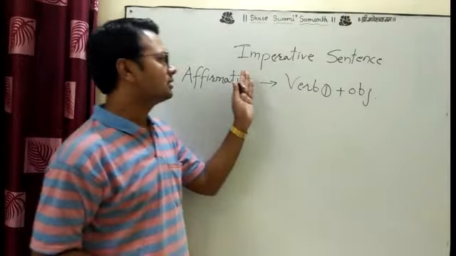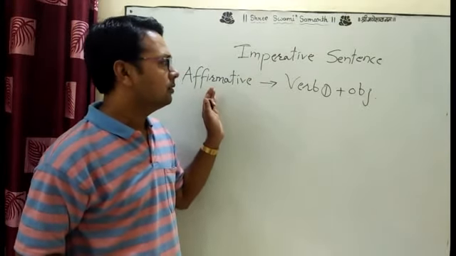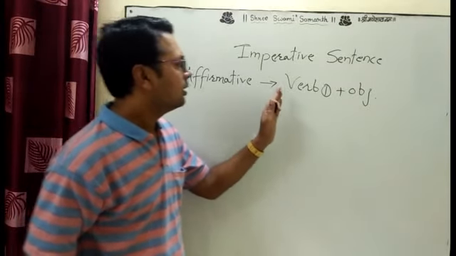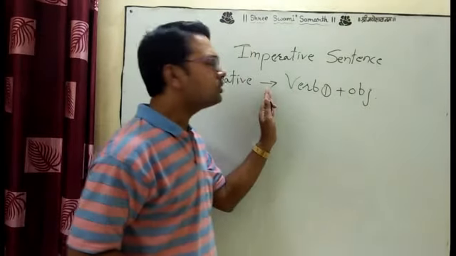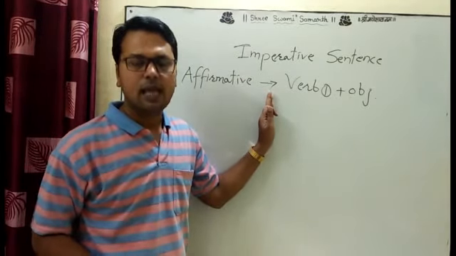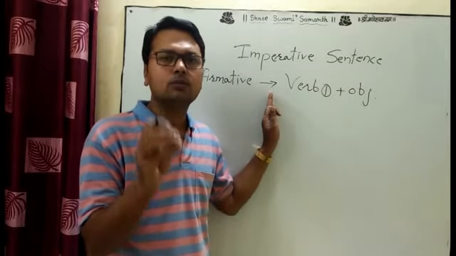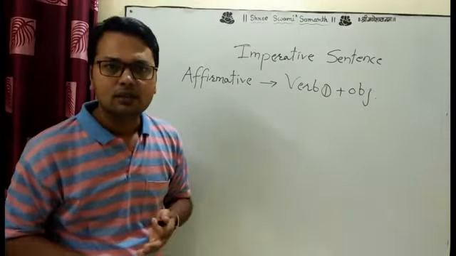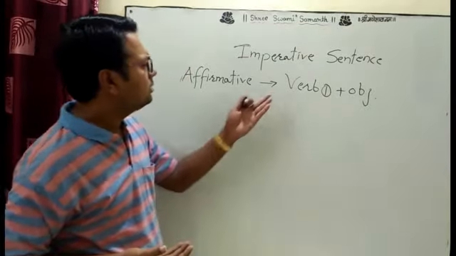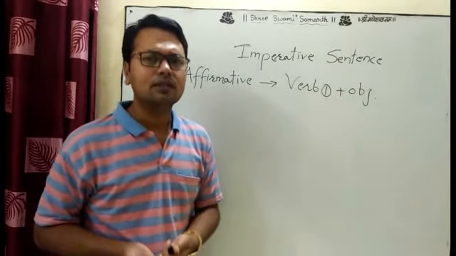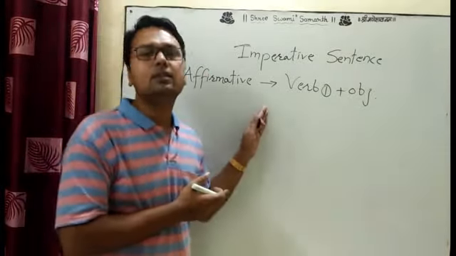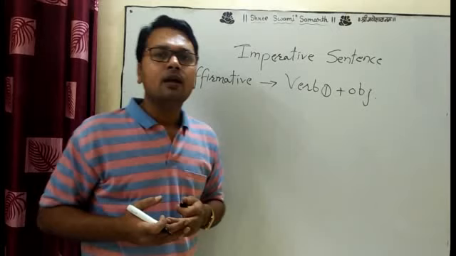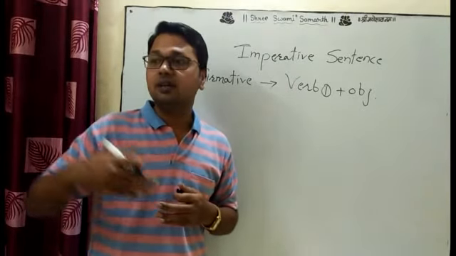The imperative sentence which is in affirmative mode starts with V1 plus object. There is no subject in the imperative sentence. Actually, there is a subject. Most of the students ask me, sir, is there a subject in the sentence? I say yes. They get shocked. Sir, how can you say that? Actually, there is an invisible subject. And what is the invisible subject in this imperative sentence? You. Because you give the work to your next person.